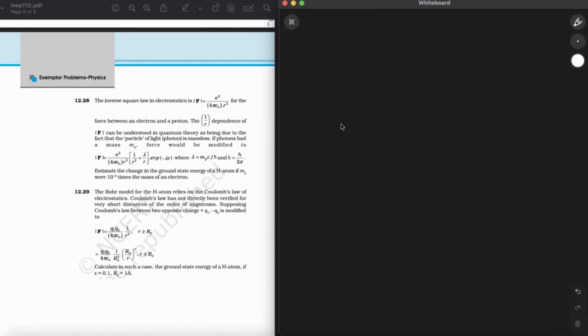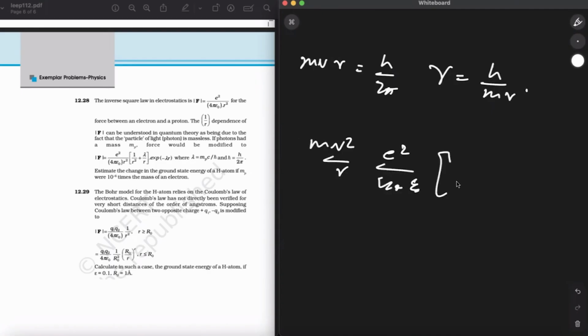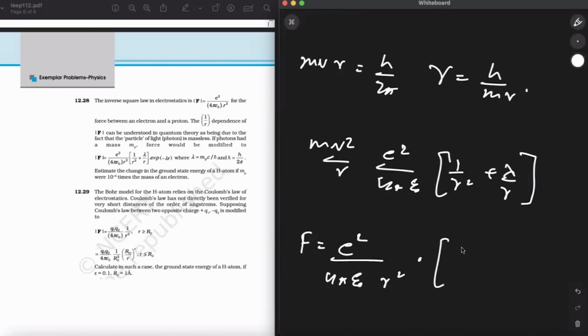So the mass of proton and mass of electron we already know. Now, angular momentum is equal to nh upon 2 pi, so h upon 2 pi, and v equal to h upon mr. Writing down over here, mv square upon r equals 1 upon 4 pi epsilon naught times 1 upon r square plus lambda by r. Therefore, the force we already know can be written as E square upon 4 pi epsilon naught times 1 upon r square plus lambda upon r.